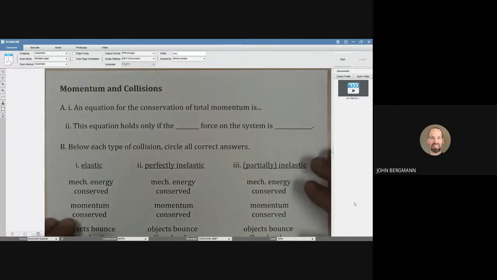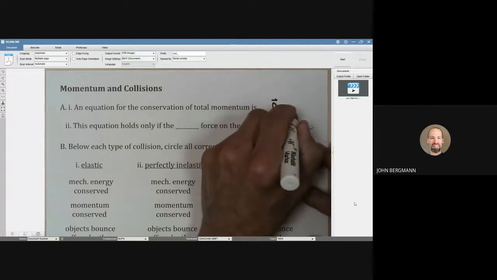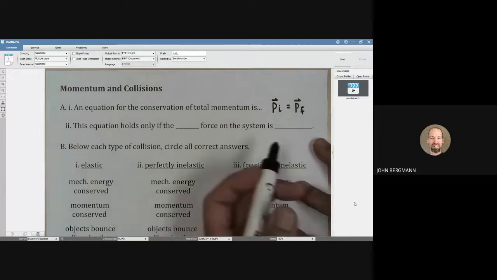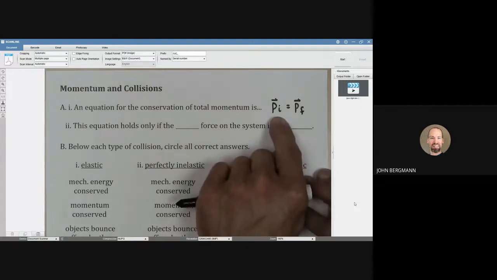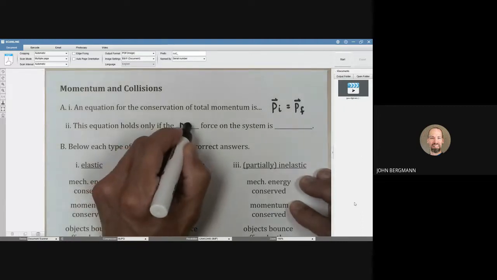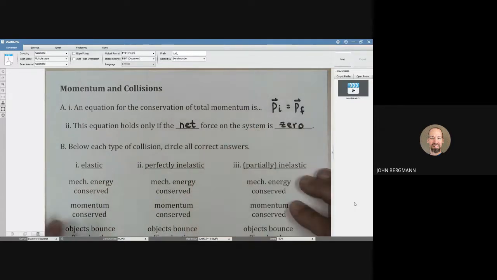An equation for the conservation of total momentum is: the initial momentum is equal to the final momentum. Actually, in my mind, that's more of an idea than an equation, but the idea is whatever momentum you start with, that's the momentum you have at the end. And this equation holds only if the net force on the system is 0. There can be forces within the system, internal forces, but the net force on the system has to be 0.